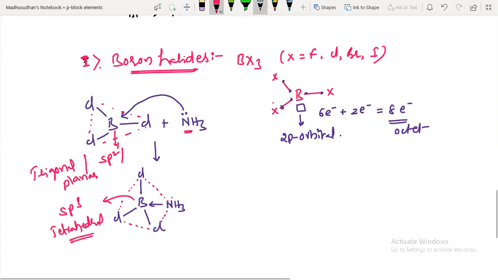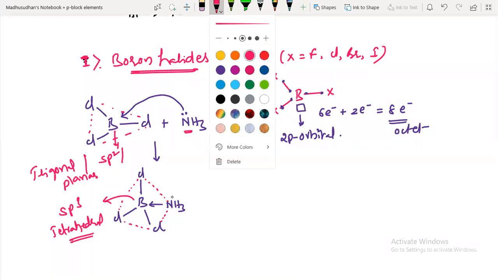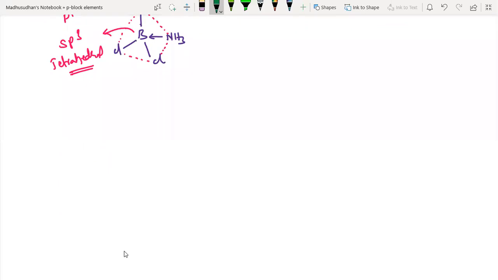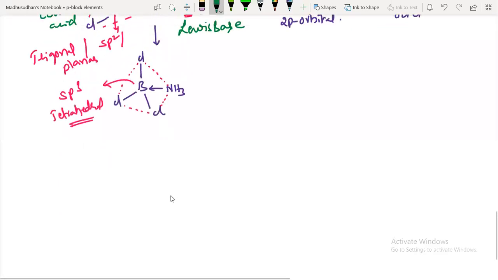So here, the one which donates the lone pair, do we call it a Lewis acid or a Lewis base? Lewis base. And the one which accepts the lone pair acts as a Lewis acid. So now what happens to the Lewis acidic character of these boron trihalides? This is a very, very important concept. Just take a screenshot of this concept now.